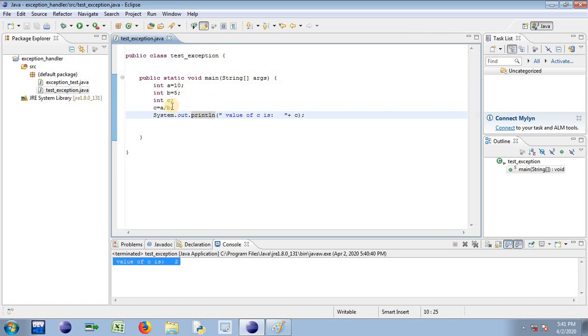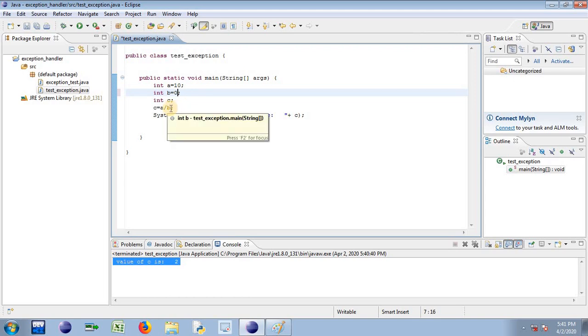Now let me create one logical error here. If syntactical error, I can't be in a position to observe .class file, that I don't want. So I just want to create a logical error. Okay, so how I can create the logical error? Let me initialize b, or let me reinitialize b with value 0. I have treated b as a denominator. Now here denominator is 0 irrespective of value of a. In the division operation, if denominator is 0, what will be the result? Infinity. So in the text level programming language, it is highly impossible to print infinity.